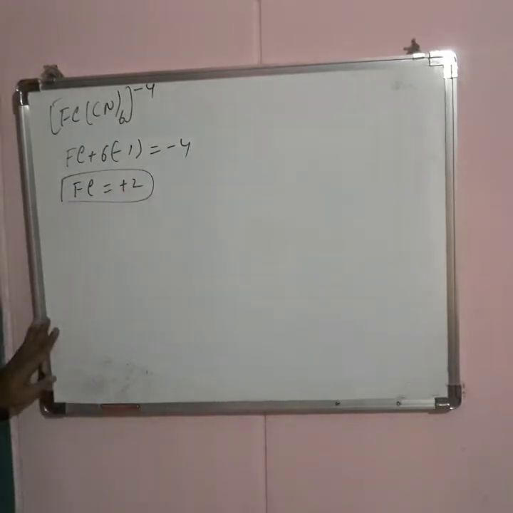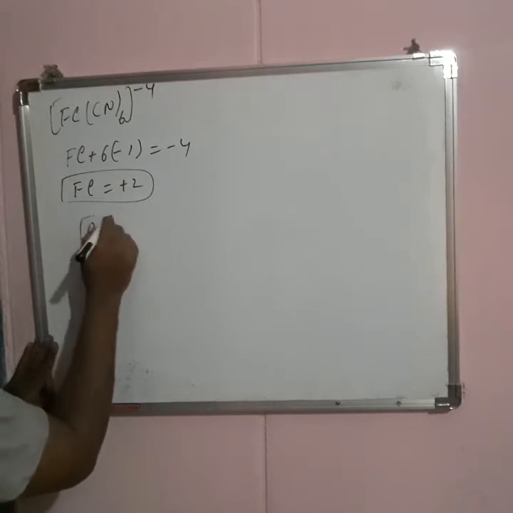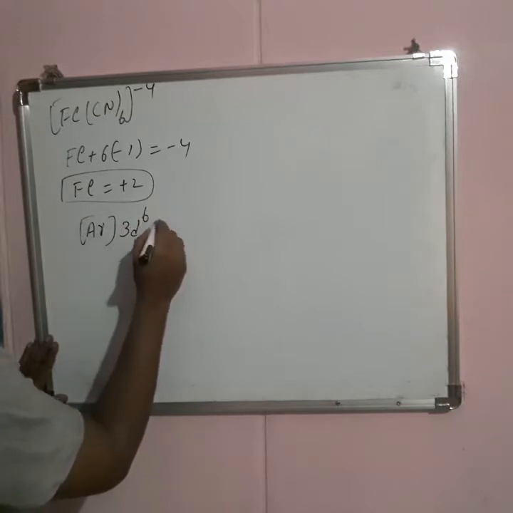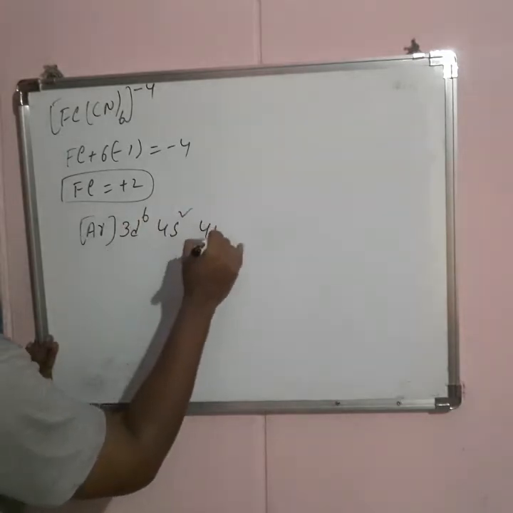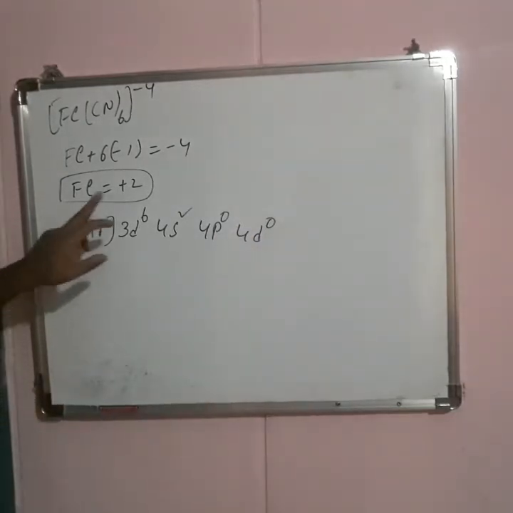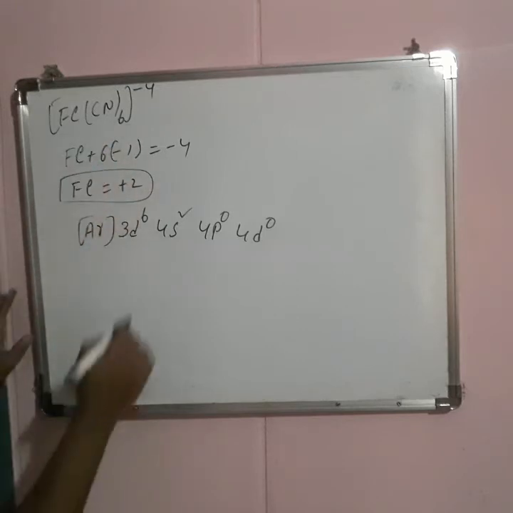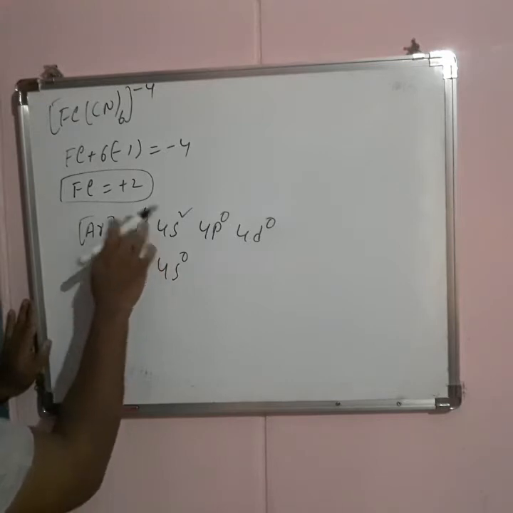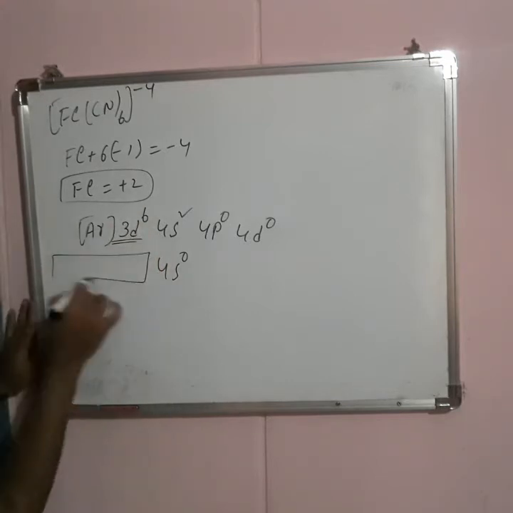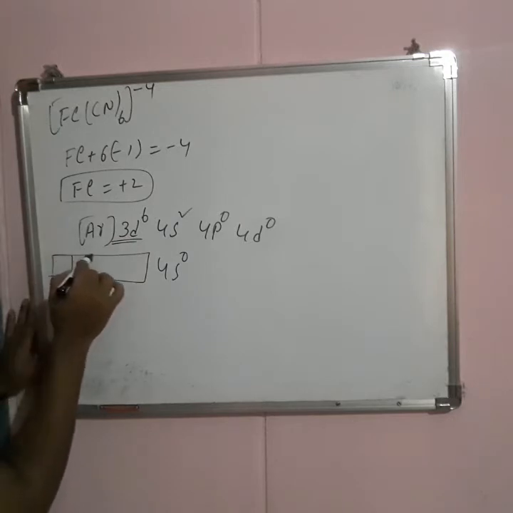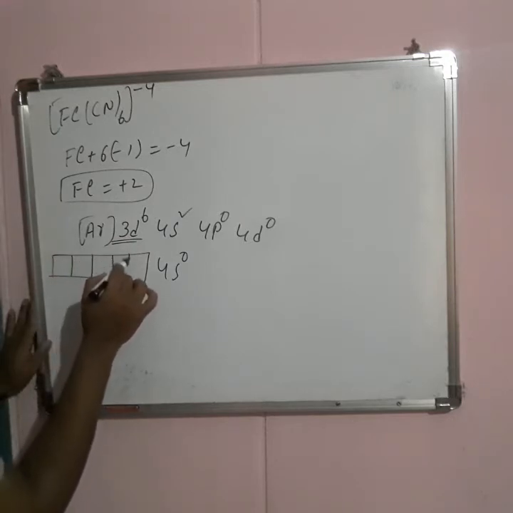Okay, so argon 3d6, 4s2, 4p0, 4d0. Now 2 electrons are lost from the s orbital, so 4s0, and 6 electrons are available in the d orbitals. Let us represent it as a box diagram: 1, 2, 3, 4, 5.